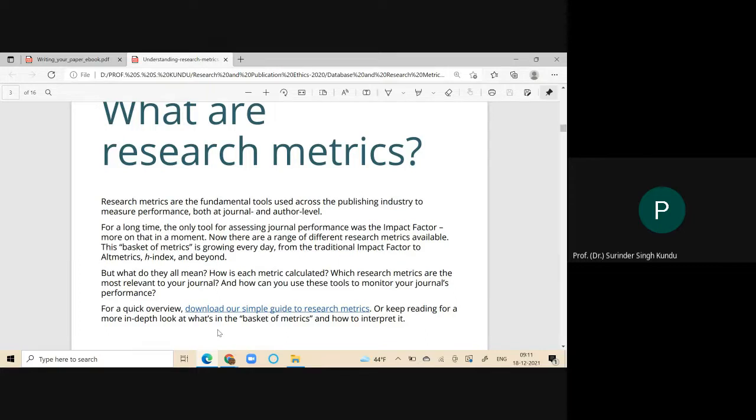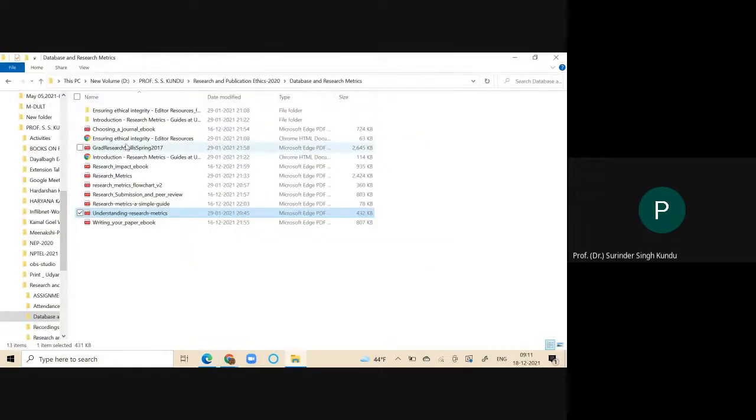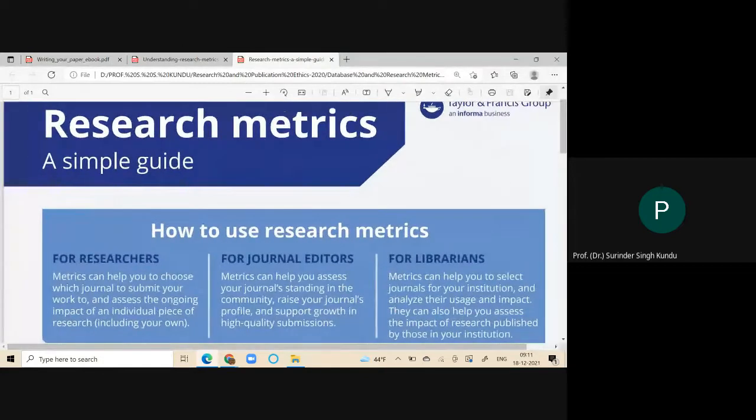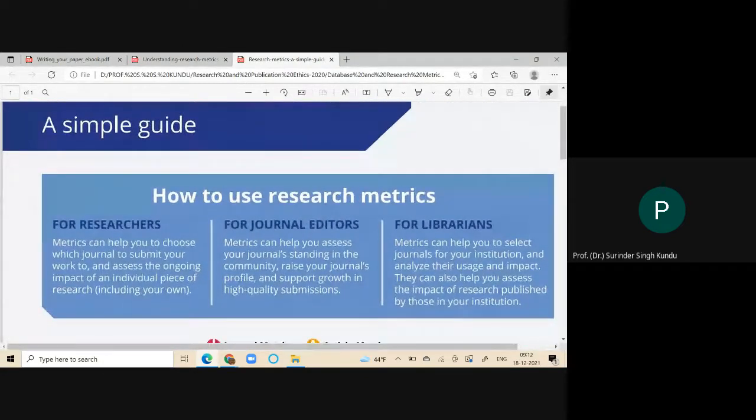Nowadays, there are so many parameters, so many metrics by which we can measure or assess the performance of the journal. As I told you earlier, in brief, I have to discuss with you. A simple guide is there with me, at a glance, you can see.